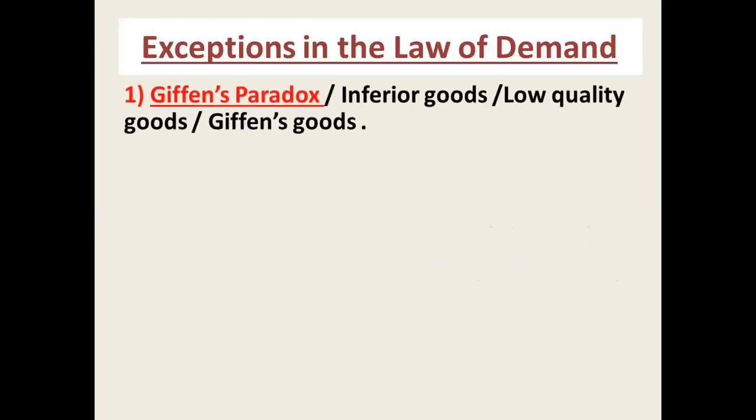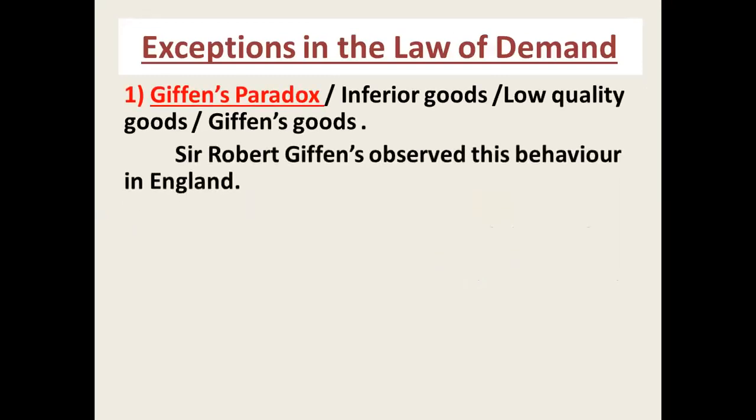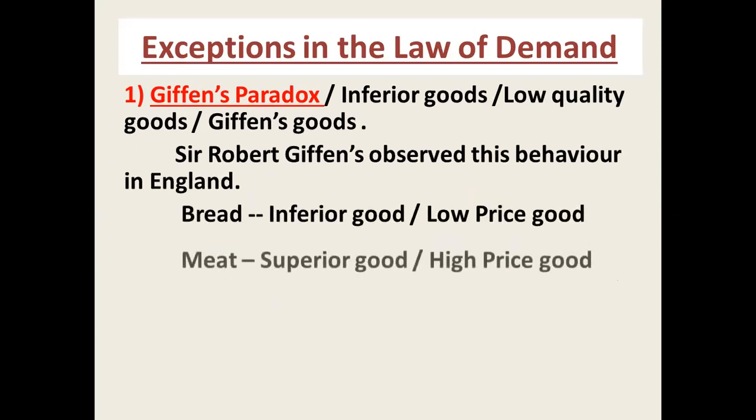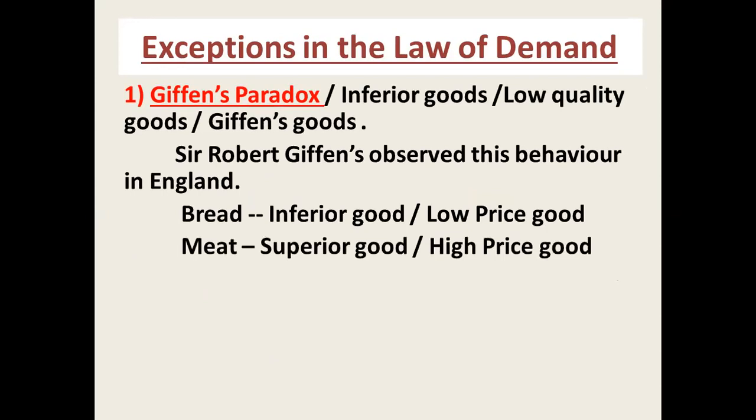So let's come to the main point, which is the exceptional cases of the law of demand. The first point is Giffen's goods or Giffen's paradox. There are a few other names for that point: Giffen goods, inferior goods, or Giffen's paradox. This is the first exception to the law of demand. It is also called Giffen's paradox.